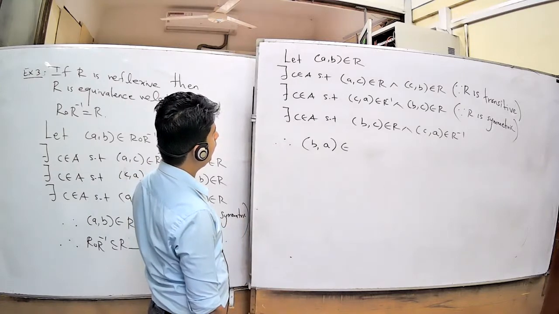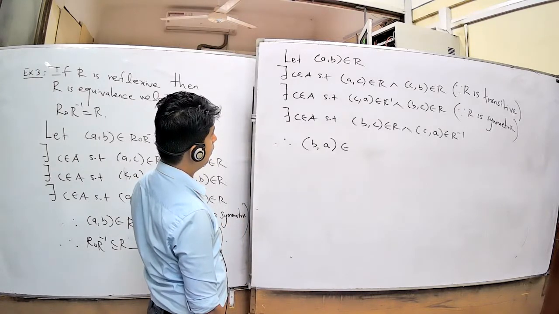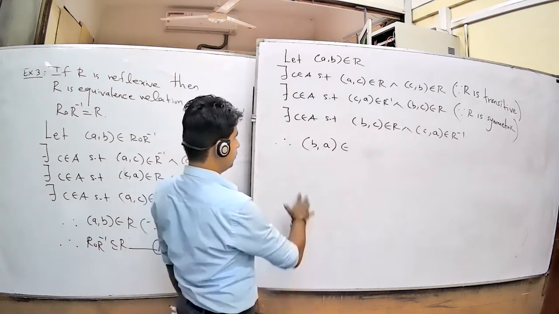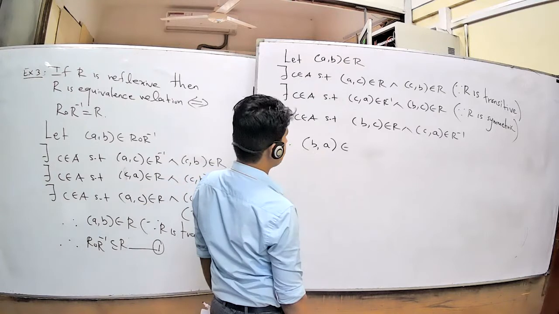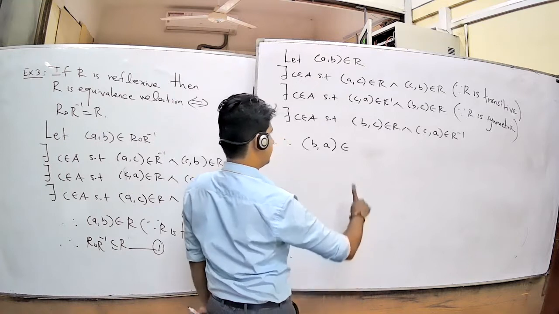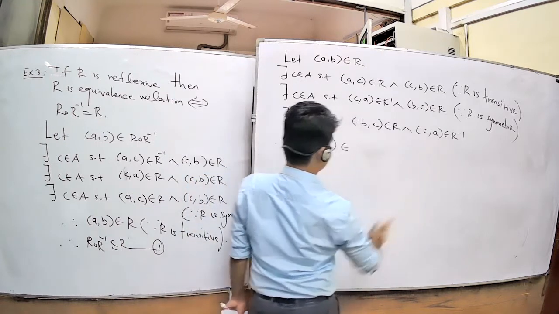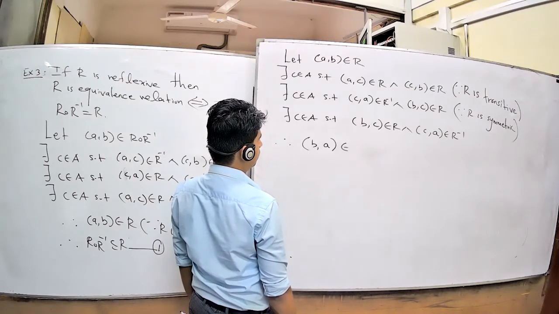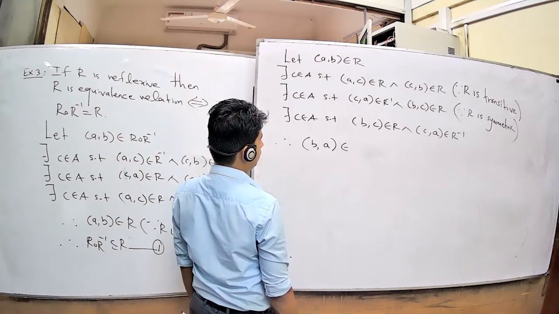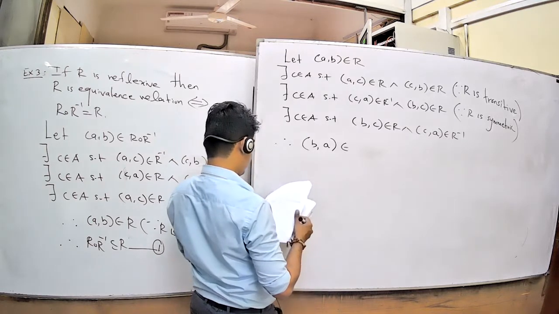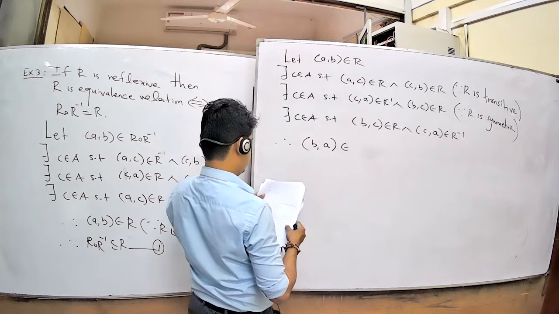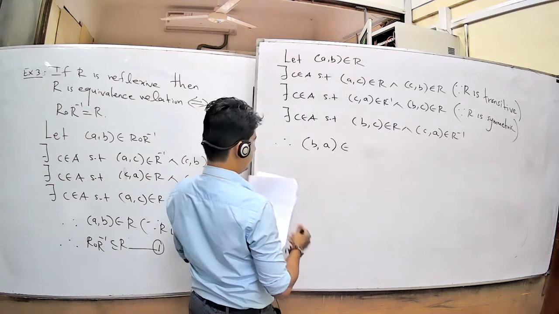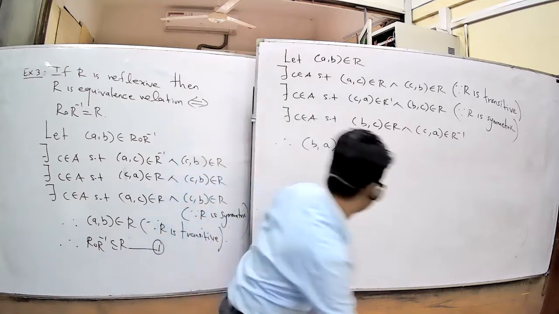That's not a problem. You want to show that, you take this (B, A), and suppose we take (A, C).